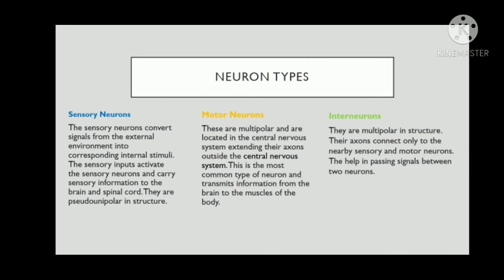These are multipolar and are located in the central nervous system, extending their axons outside the central nervous system. This is the most common type of neuron and transmits information from the brain to the muscles of the body. The third is interneurons. They are multipolar in structure. Their axons connect only to the nearby sensory and motor neurons. They help in passing signals between two neurons.